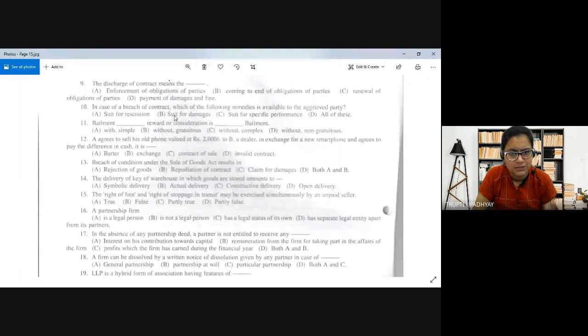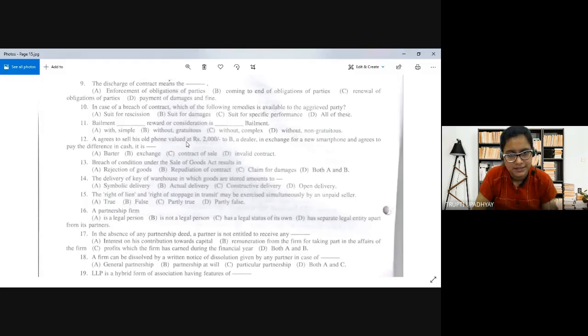And suit for damages, everyone knows it. And suit for specific performance, like if the goods are not delivered on time and the buyer is the aggrieved party, he can also sue for specific performance, that he bought the goods by this time and this was the specification, right? So that is specific performance of the contract. So all these are the remedies which are available to the aggrieved party in case of breach of contract.